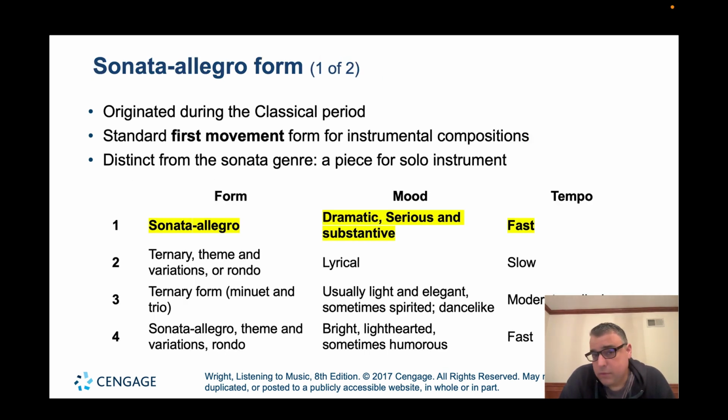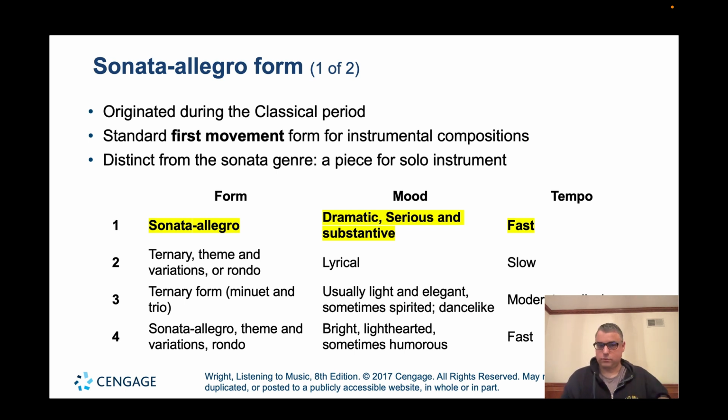Now, moving on, we're going to talk about the sonata allegro form. This form is probably the most important form that comes out in the classical period. Can't stress that enough. We definitely want to understand what this form is about, and the components that make up this form. It originates in the classical period, and it's the standard first movement for most all instrumental compositions. That includes, if it's a symphony, the first movement is going to be in sonata allegro form.